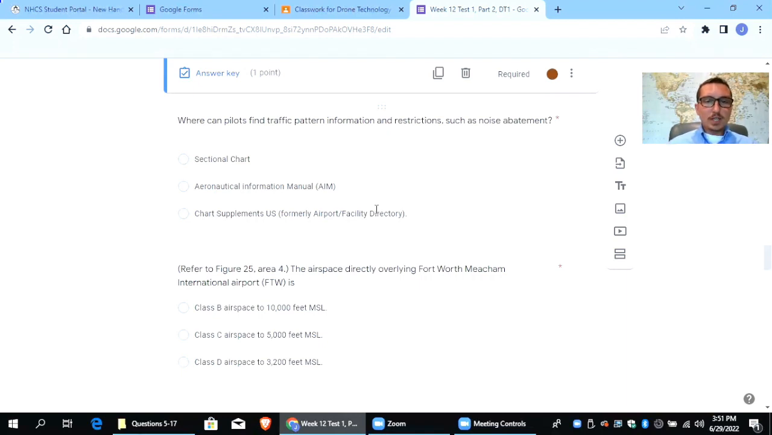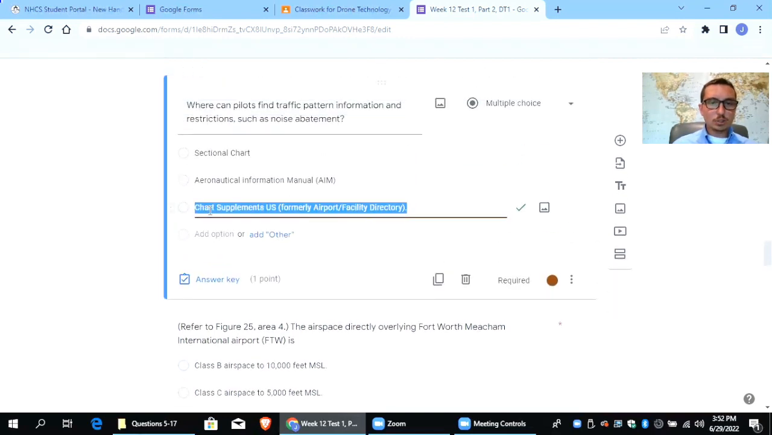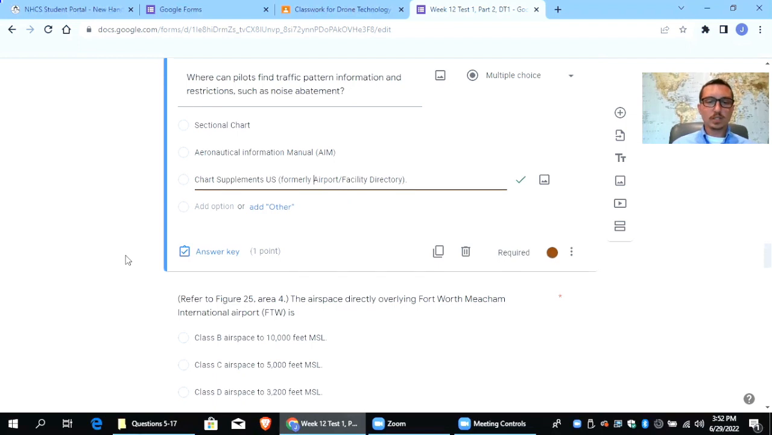Where can pilots find traffic pattern information and restrictions such as noise abatements? So this is another one where we can look at our chart supplements, formerly the airport facility directory. If it's specific to a specific airport, it's the chart supplements. Traffic patterns and noise abatements are going to be specific to a specific airport.